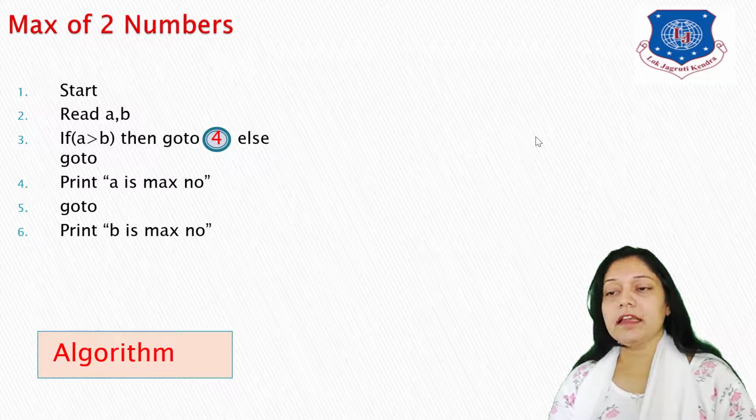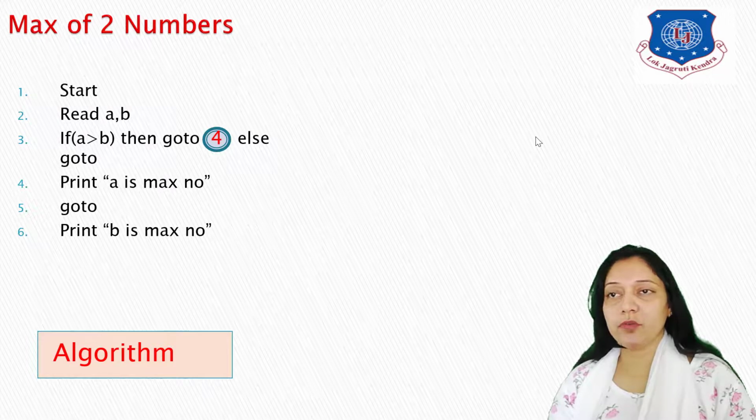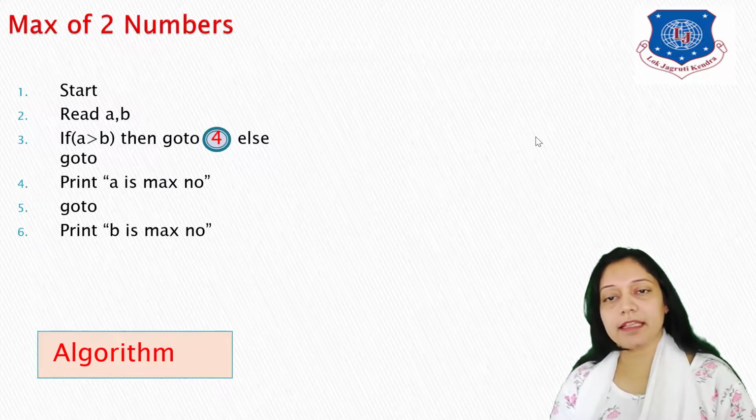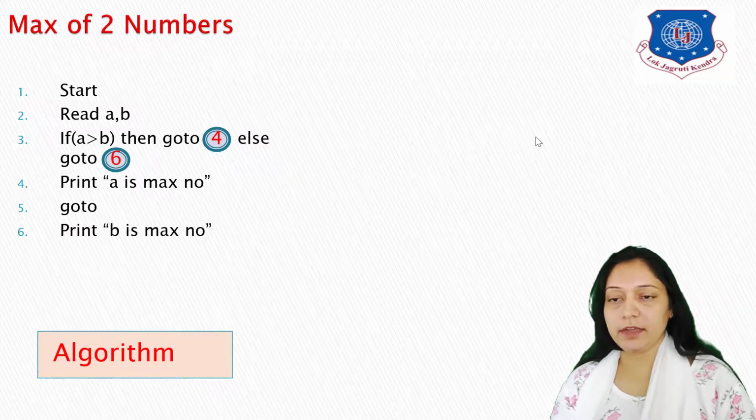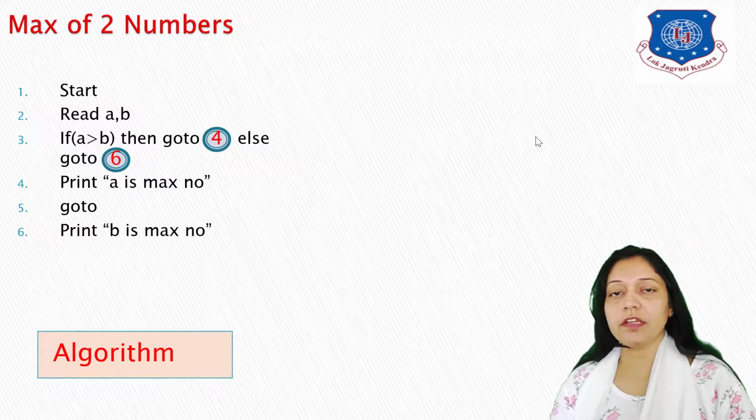Now next, if the condition is false, what I have to do is print b is maximum number, which is this point number 6. This 6th point you have to write down in point number 3. So if the condition is false, whatever you have written after else will be executed. Whatever that is else, go to 6.